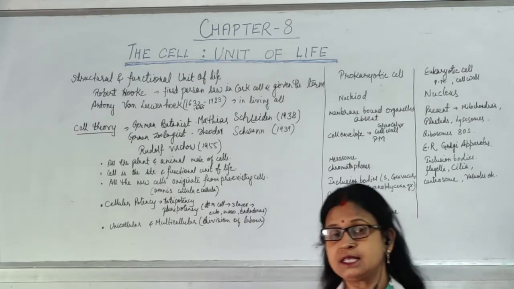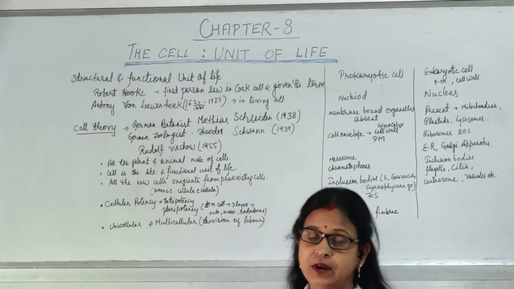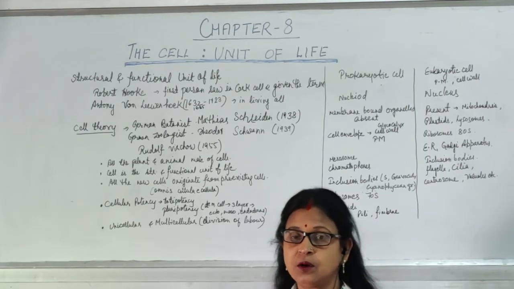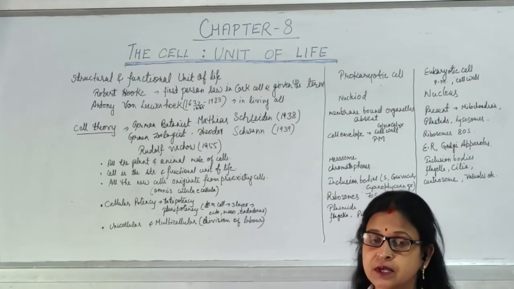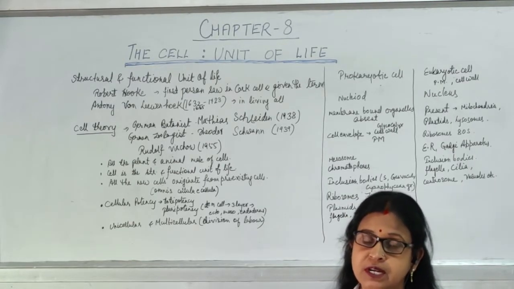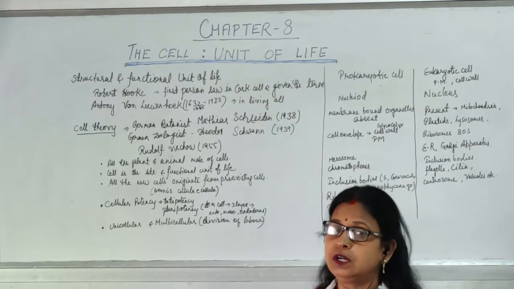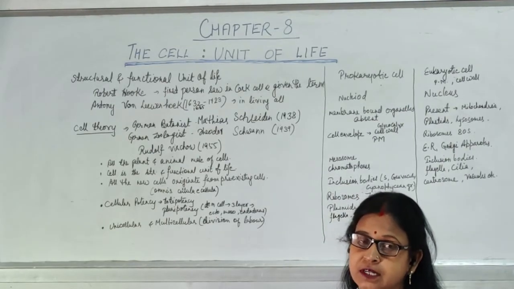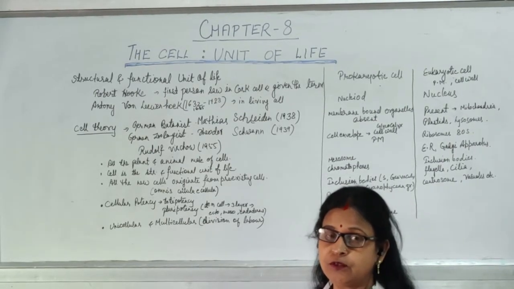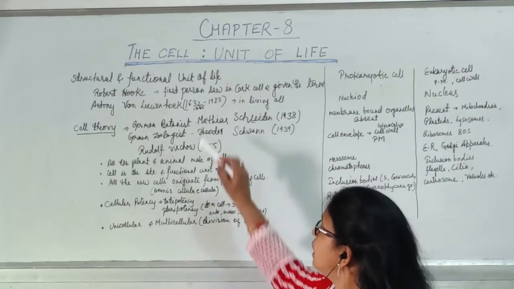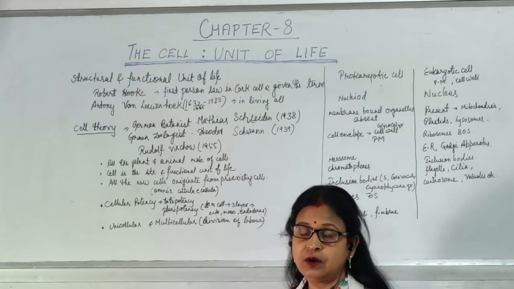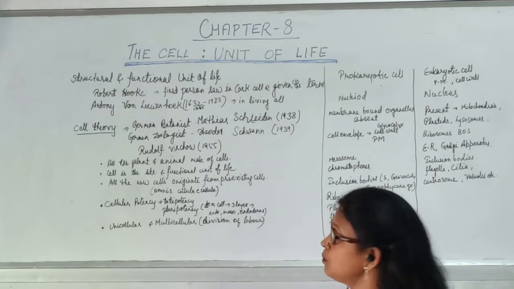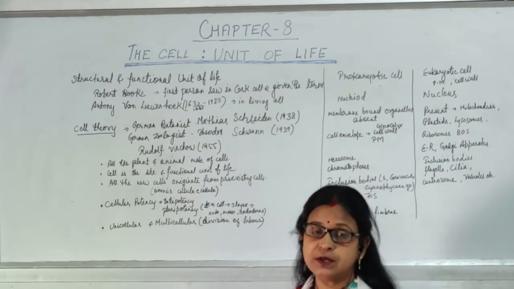Now the cell is the structural and functional unit of life. That means almost all the living beings, whether it is plant or animal or microorganism, multicellular organism, unicellular organism, all consist of the cell, and that's why it is known as the structural unit of life. This is the smallest unit of life, that is cell. Now all the activities of life, all the physiology of life is partly done by this cell only. That's why it is known as the functional unit of life.